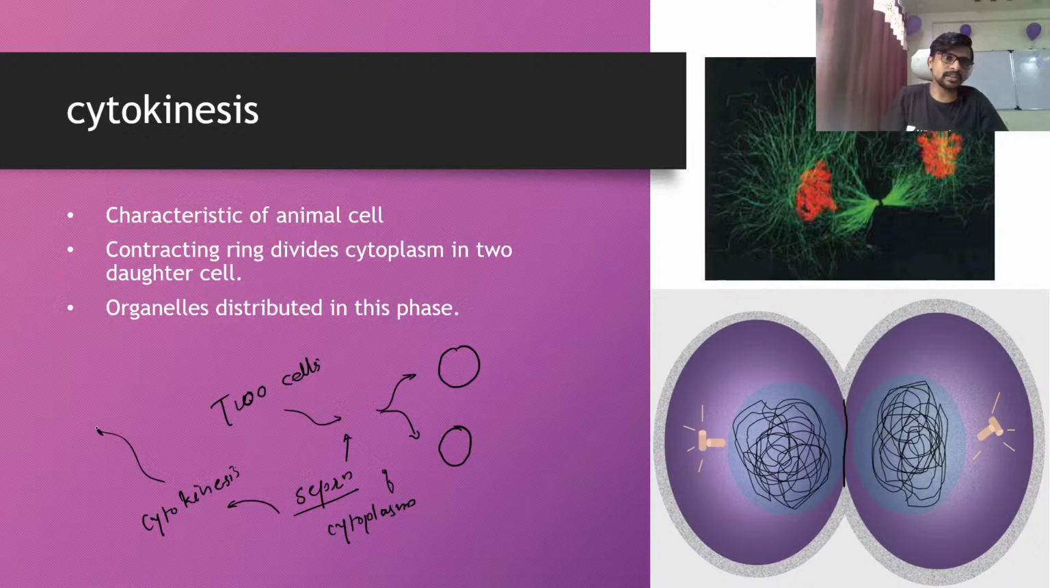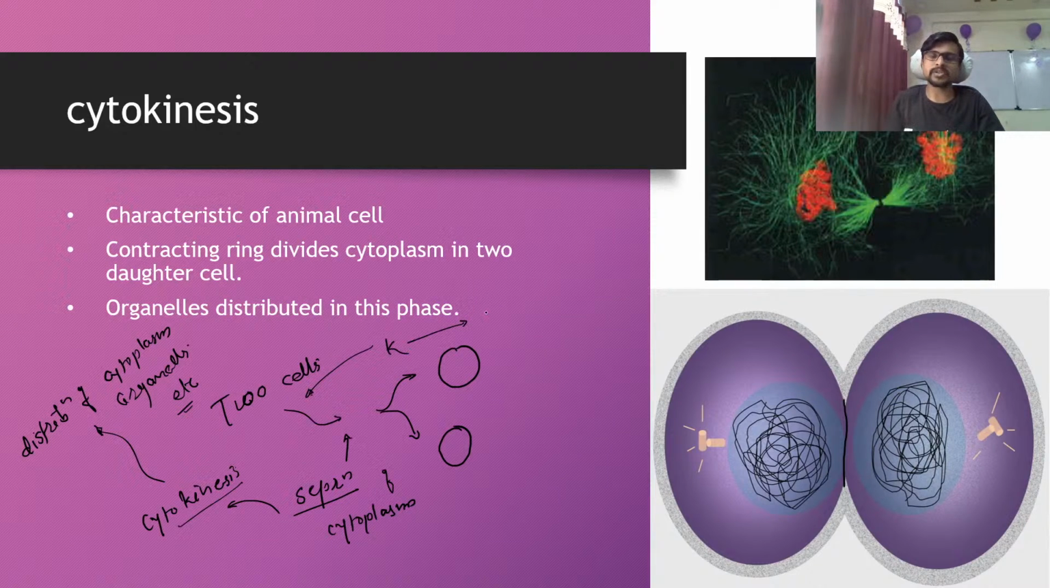So cytokinesis is nothing but the distribution of cytoplasm and organelles also. Organelles, and so on, are distributed in the cytoplasm, because before cytokinesis, if you see, here there is only one thing, that is karyokinesis. In karyokinesis, the division or separation of the nucleus happens. So the division of the nucleus is the first thing, and the division of the cytoplasm is the second thing in the